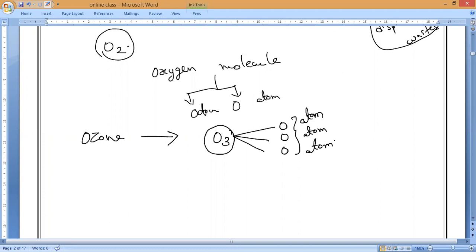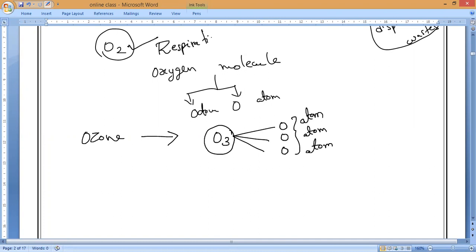Now this ozone is a gas, but it is poisonous in nature. If you inhale it, it is very, very poisonous. It is protecting us from the harmful rays, but it is very poisonous in nature. O2 is the necessary gas for us to carry out the respiration process.